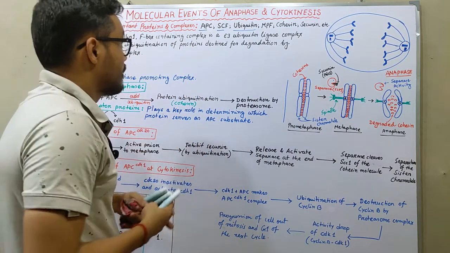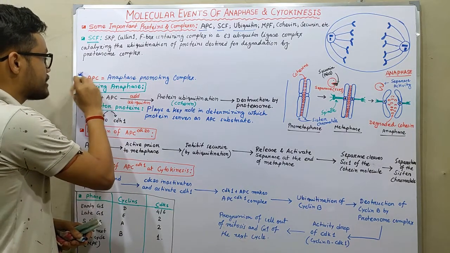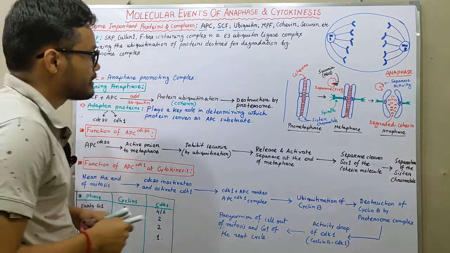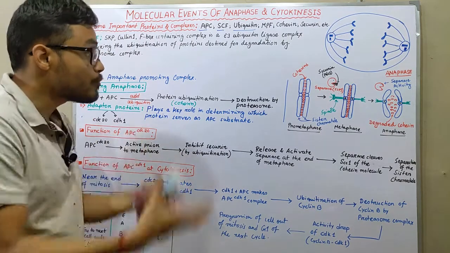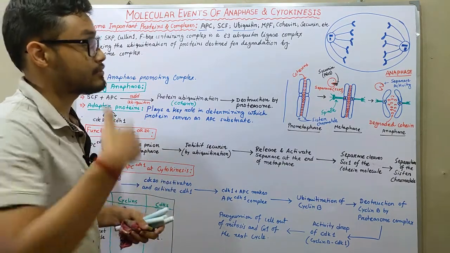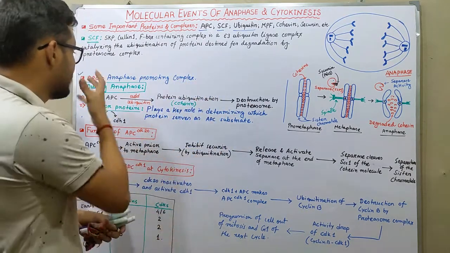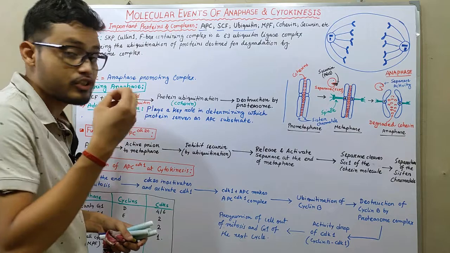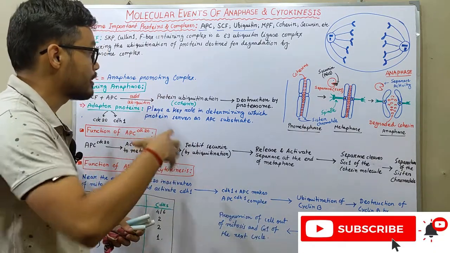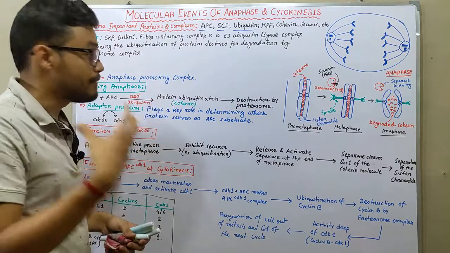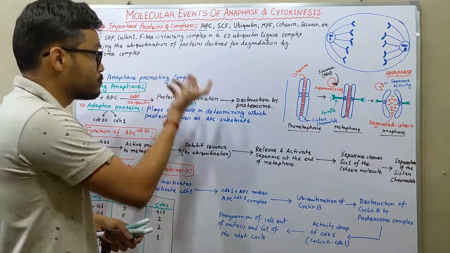What are they? APC stands for anaphase promoting complex. These are the proteins that are essential to promote the cell from metaphase to anaphase, for the progression of anaphase. So the anaphase promoting complex is very much essential. In a short time we will observe which proteins make up the anaphase promoting complex, and how it works.